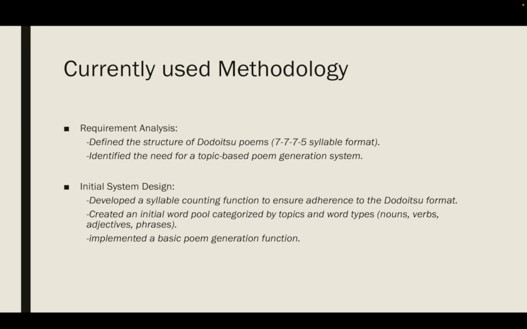First of all is requirement analysis. It means to understand the primary goal of the project, that is to create an automated system for generating Dodoitsu poems. Grasping the unique 7775 syllable format is crucial since it's the backbone of Dodoitsu poems. And recognizing the value of topic-based generation helps in tailoring the system to produce thematic poems.